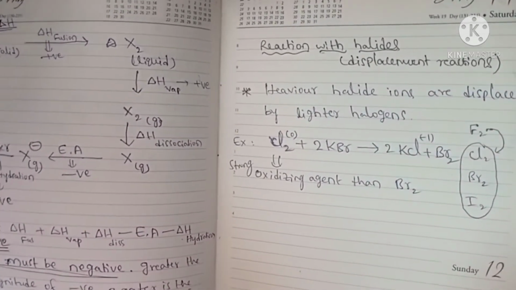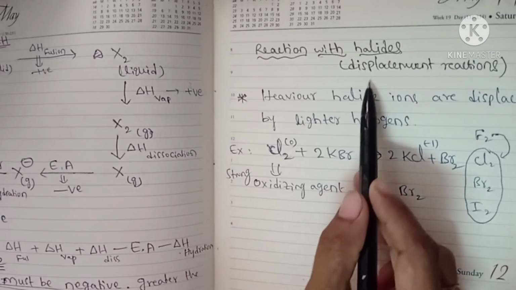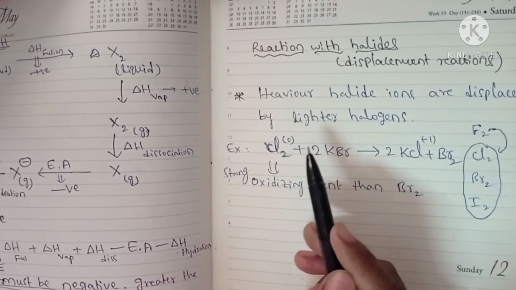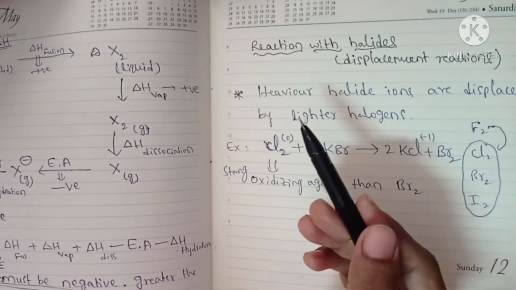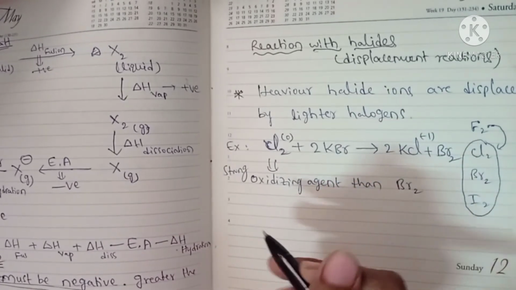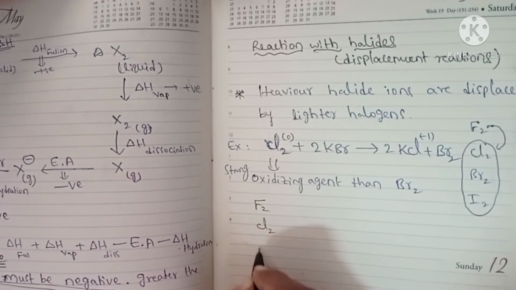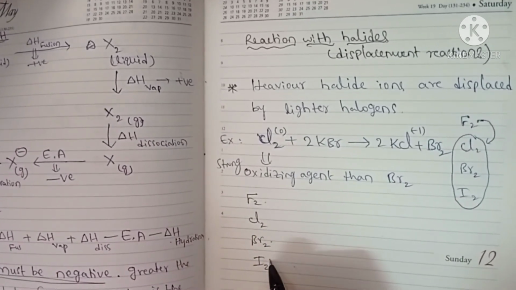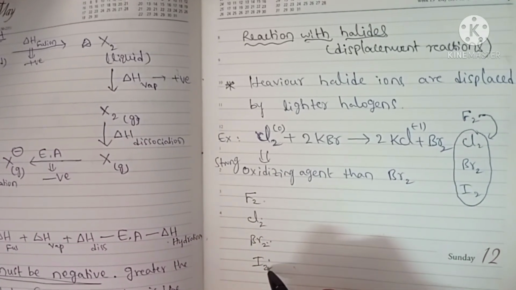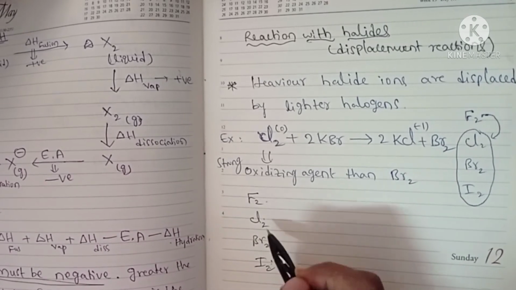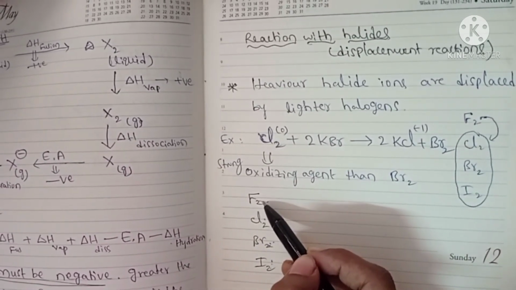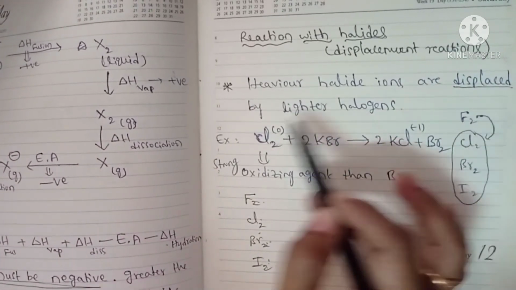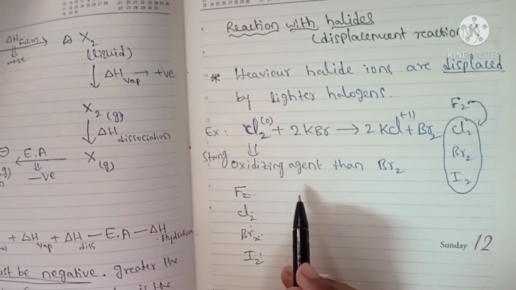And next, reaction with halides. This is an example of displacement reactions, where one halogen is displaced by another halogen. Generally, halogens higher in the group replace the ones below. Fluorine can replace chlorine, bromine and iodine, chlorine can replace bromine and iodine, and bromine can replace iodine. So strong oxidizing agents can replace weak oxidizing agents. This is a displacement reaction.